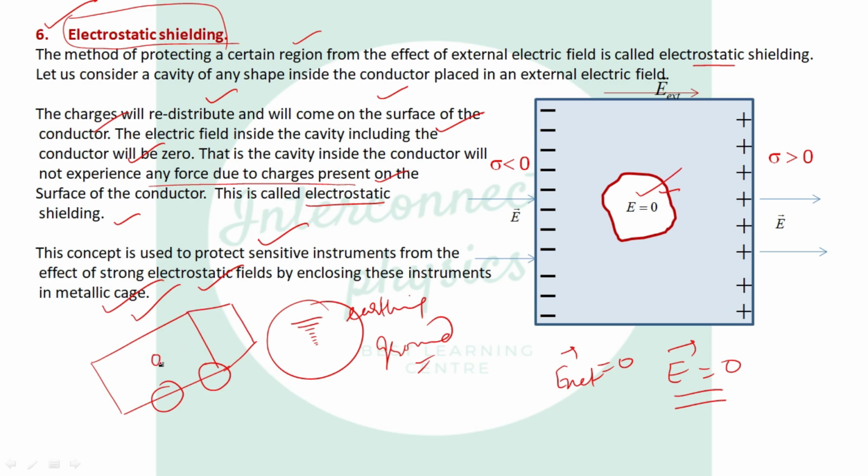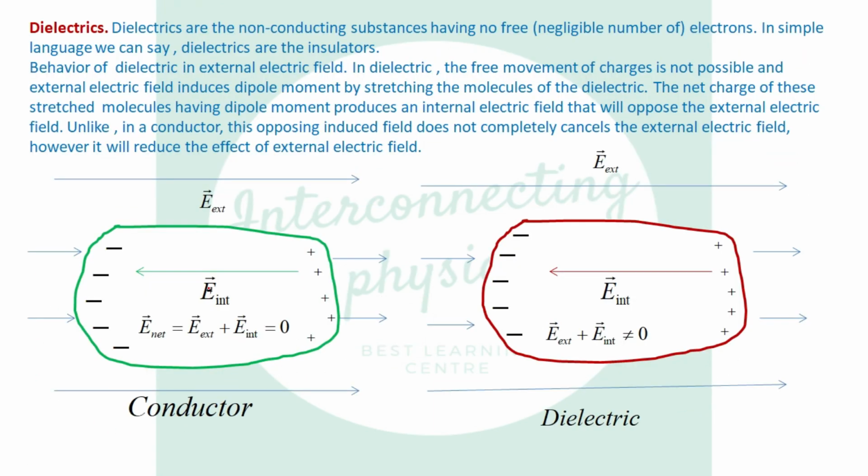Okay, when we sit inside this metallic cage, we are free from the electric field generated outside this metallic cage. Now we have studied conductors, the behavior of conductors in the electric field, the properties of the conductors in the electric field. Now come to dielectrics. What are dielectrics? Dielectrics are the non-conducting substances having no free electrons. In simple language, we can say that dielectrics are insulators. Now let us discuss the behavior of dielectric in external electric field.